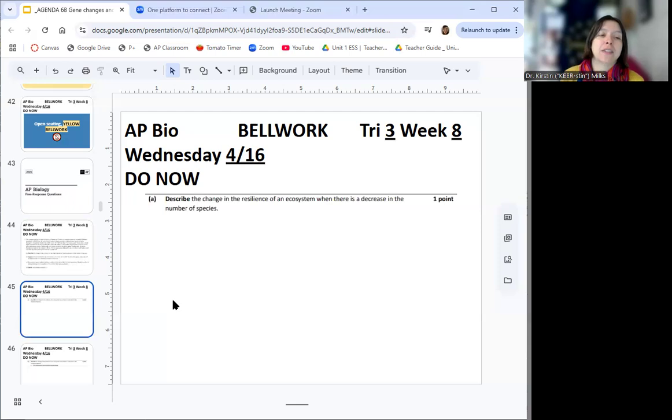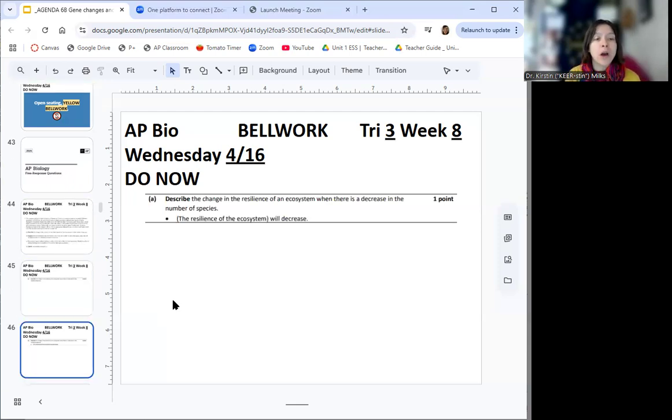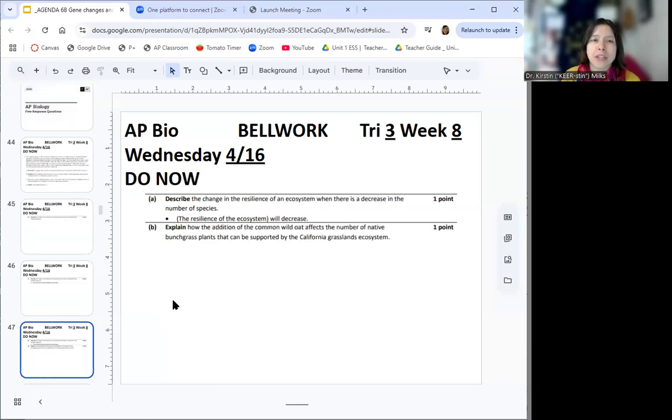So when you're asked to describe the change in the resilience of the ecosystem when there's a decrease in number of species, we know the resilience of the ecosystem will decrease. It's because if there aren't a whole bunch of species that are playing a specific role, and one dies out or is wiped out, then you're not going to get the same ability to bounce back or to be able to do that function, I should say. So that's the description. Something about decreasing.